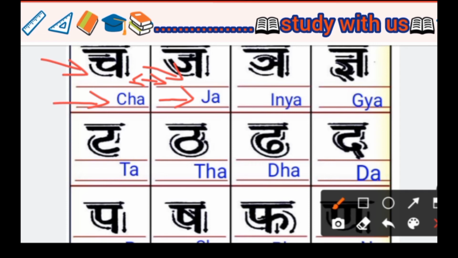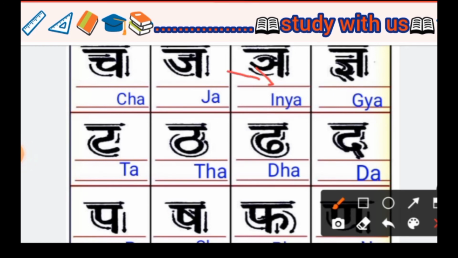Cha's face is on the right side, and Ja's face is on the left side. So that is the only difference between Cha and Ja, and Ja is written in English as JA, Ja.